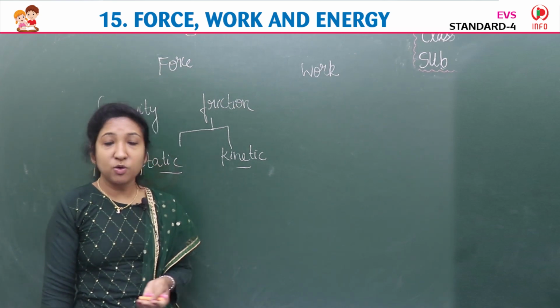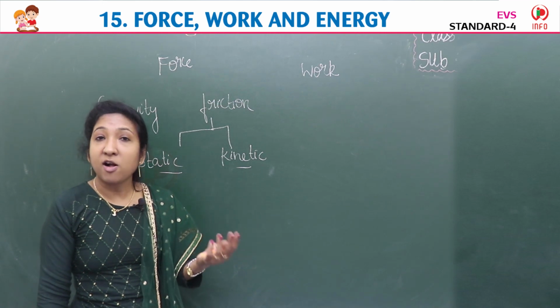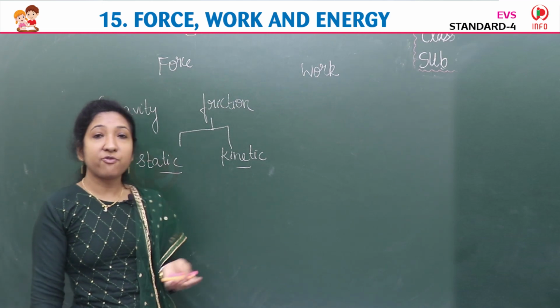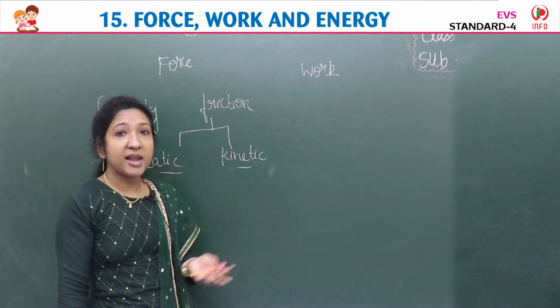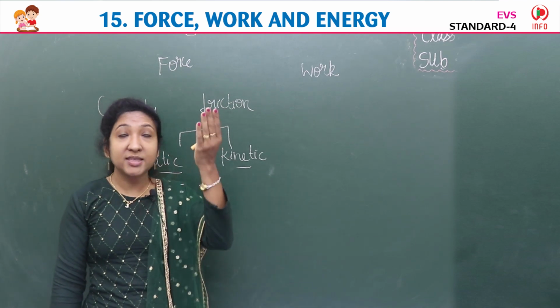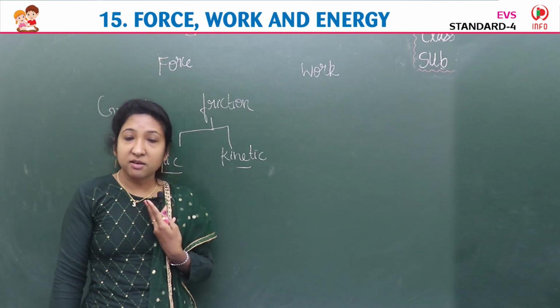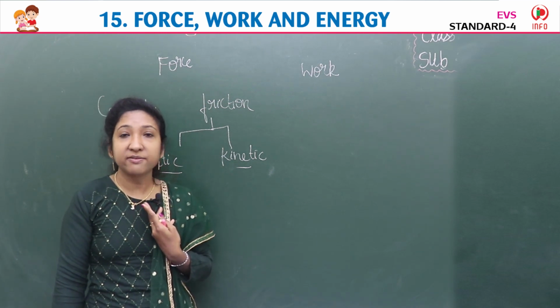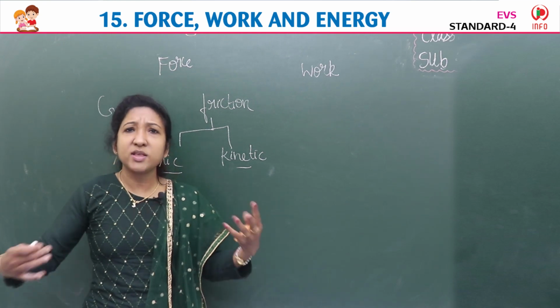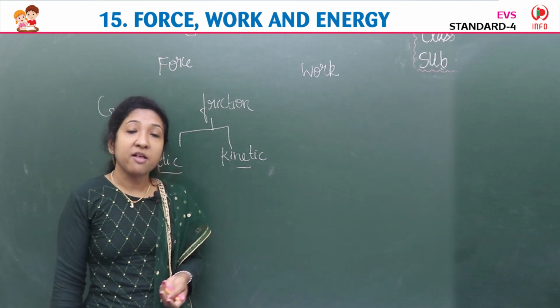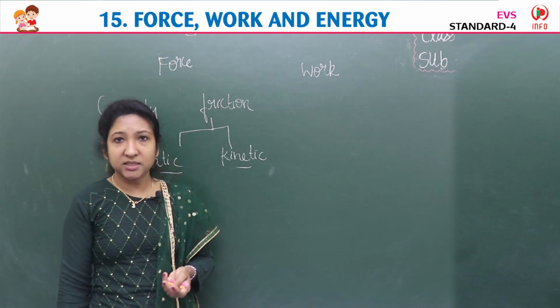Vehicles need energy to move. Then all the appliances, TV, refrigerator, music system, computer, everything needs electrical energy. Plants need the energy of the sun. We need energy to do all the physical activities. When we are running, when we are walking, we are doing some work. For that we need energy. We get energy from the food we eat.